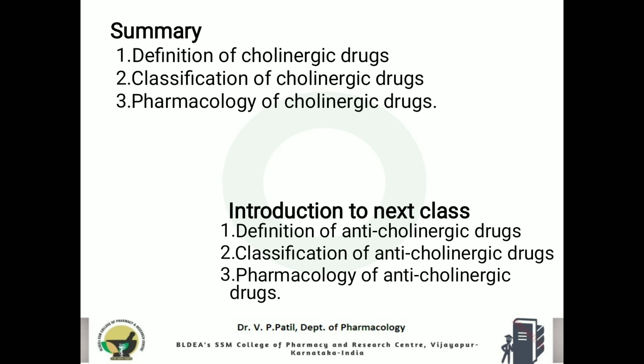And the classification: they are classified into two classes, cholinergic agonists as well as anticholinesterase drugs. Pharmacology, as I told, is that they act on the various types of receptors located at various organs or systems and produce the effects of those receptors. Okay, so that completes the cholinergic drugs.